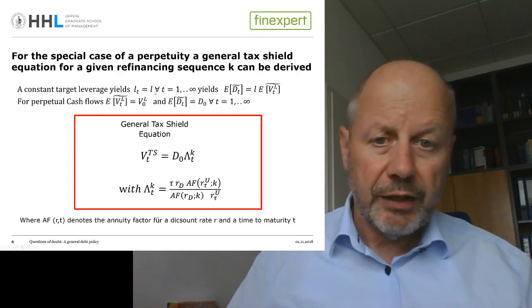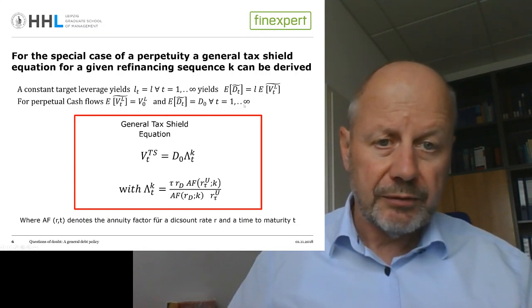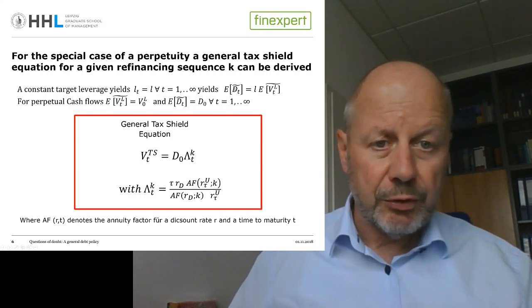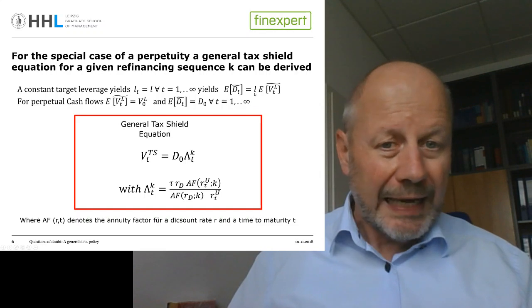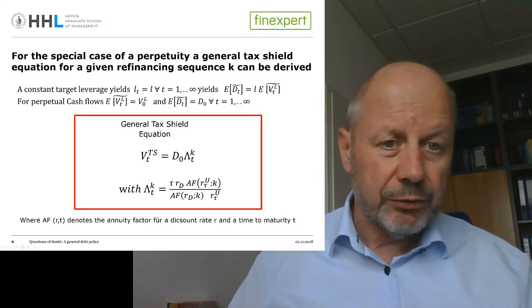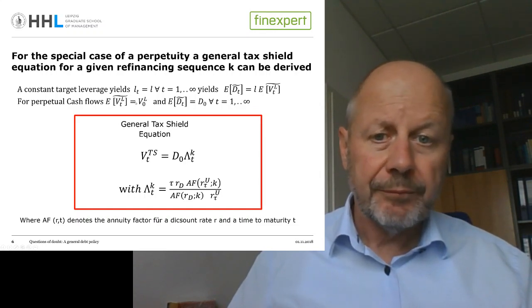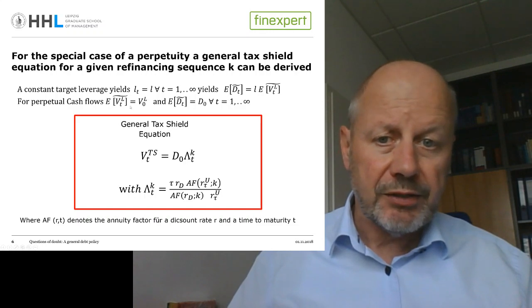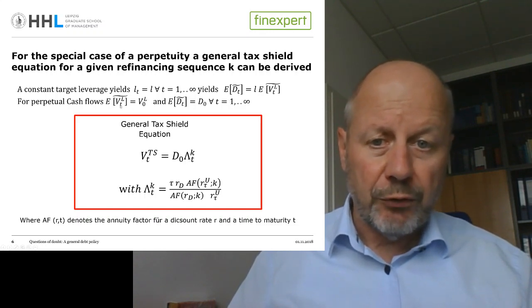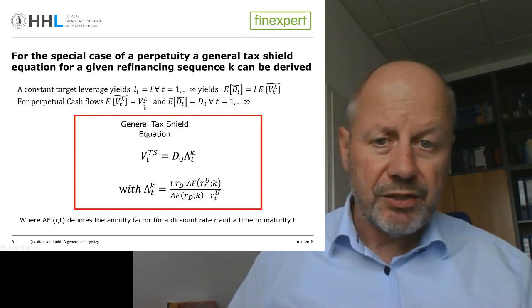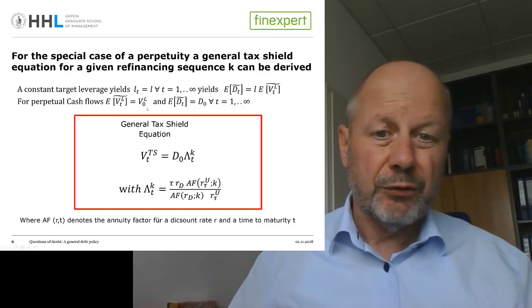So we assume that the leverage ratio is constant, and that means that the expected value of our debt level is equal to L times the expected value of our firm value. And in the perpetuity case, the expected value of our firm value for all future periods is equal to the current firm value.